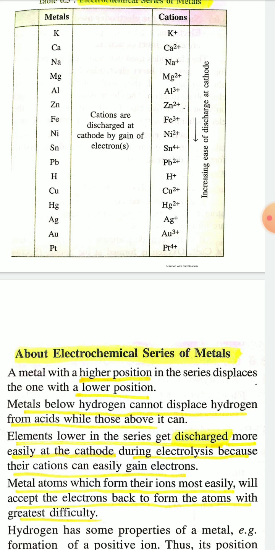But metals like copper, silver, gold cannot displace hydrogen from acid to give hydrogen gas.